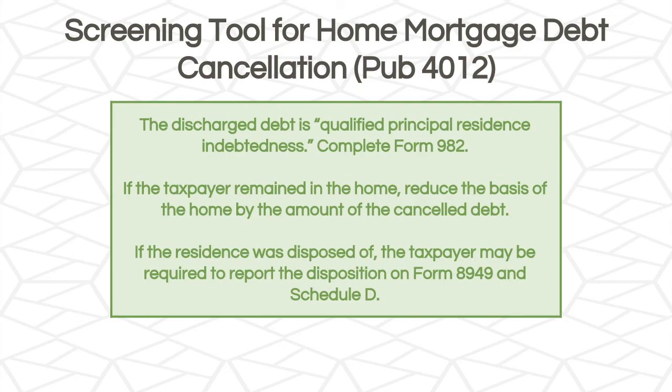Step 5 gets us to the conclusion that the discharged debt is qualified principal residence indebtedness, which means we need to complete Form 982. Now, if the taxpayer remained in the home where they had the canceled debt, then we're going to reduce the basis of the home by the amount of the canceled debt. But if the residence was disposed of, then the taxpayer may be required to report that disposition on Form 8949 and Schedule D.